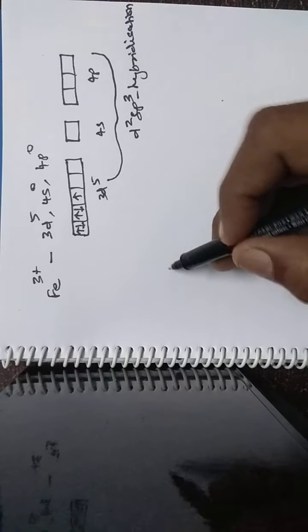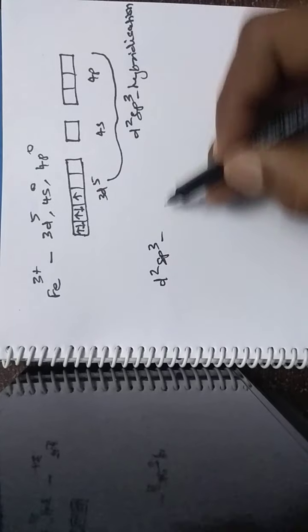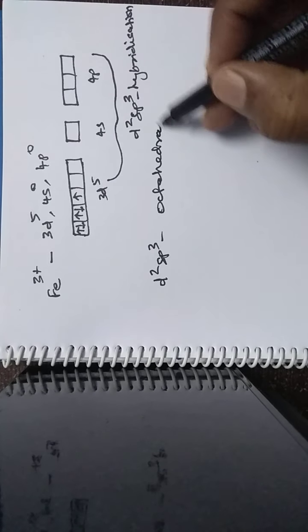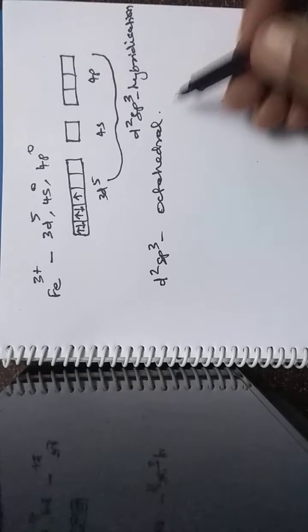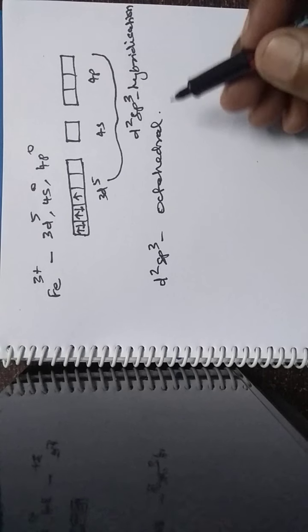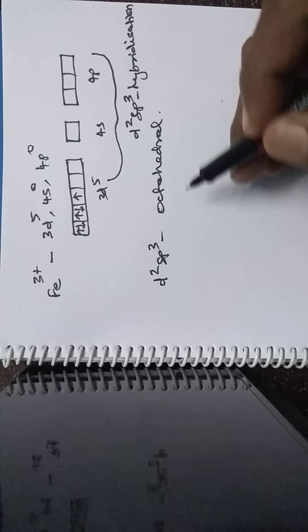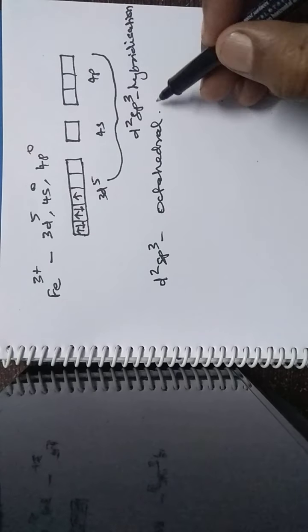So what is the structure for d2sp3 hybridization? The structure is octahedral. According to theory, sp3 is tetrahedral, d2sp3 is octahedral, dsp2 அப்படின்னா ஸ்கொயர் பிளேனார். ஒவ்வொரு ஹைப்ரிடைசேஷனும் இந்த ஸ்ட்ரக்சர் தான் அப்படின்னு டைரெக்டாக கொடுத்துருக்காங்க. d2sp3 is octahedral structure.